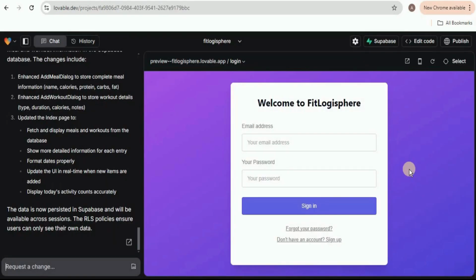So in this way, you can easily create amazing looking applications using Lovable AI without writing a single line of code. And that's not it. You can also connect it with your database and add authentication functionality to it, all without writing a single line of code. So overall, it is an amazing tool and a great competitor of Bolt.new.